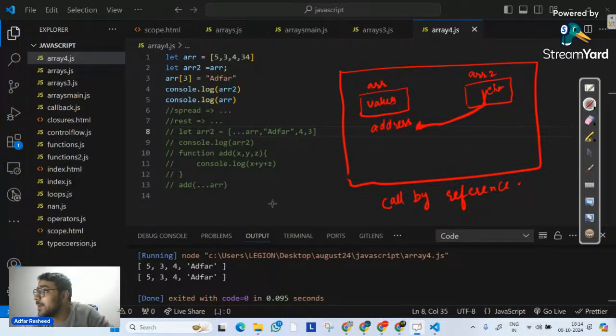This is called shallow copy or deep copy. What is it called? A lot of people are saying deep copy. Very good, right? And this is also called call by reference.